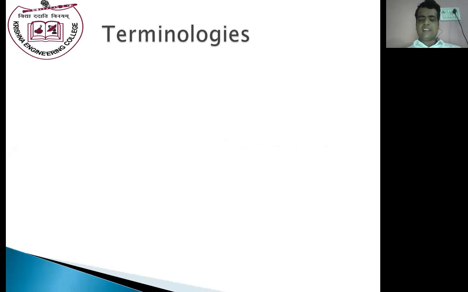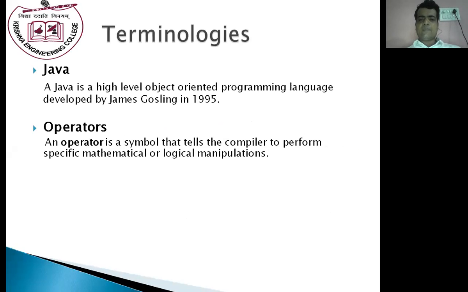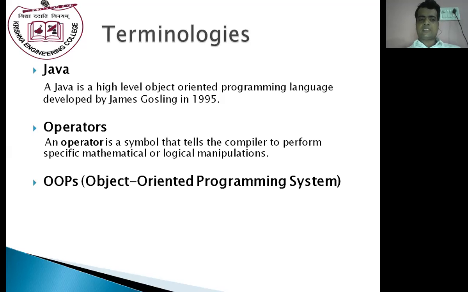Terminologies used in today's lecture are, first, Java. Java is a high-level object-oriented programming language which was developed by James Gosling in 1995. Operators. An operator is a symbol that tells the compiler to perform specific mathematical or logical manipulations, or in other words, we can say that an operator performs operations on operands.